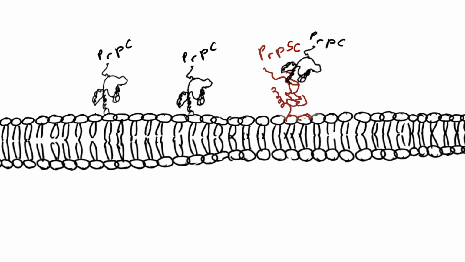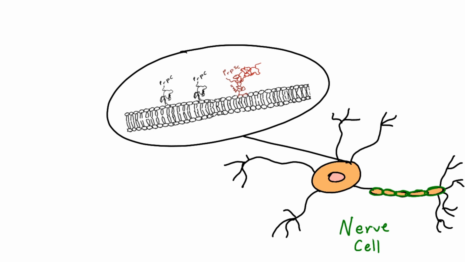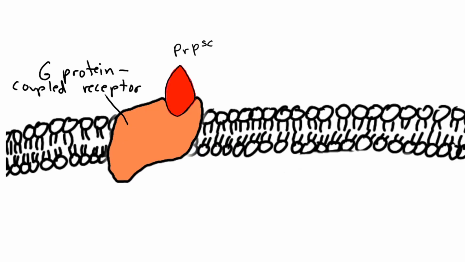It causes more PrPC to attach and causes them to misfold as well. As the chains grow, the PrPSc breaks off and spreads. This process takes place inside the membrane of a nerve cell. If the PrPSc binds to the receptor, it would stay and cause the signal to be continuously activated.